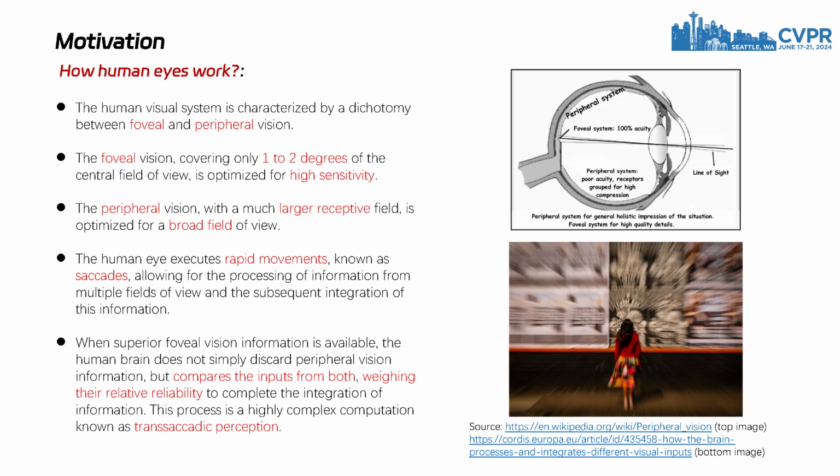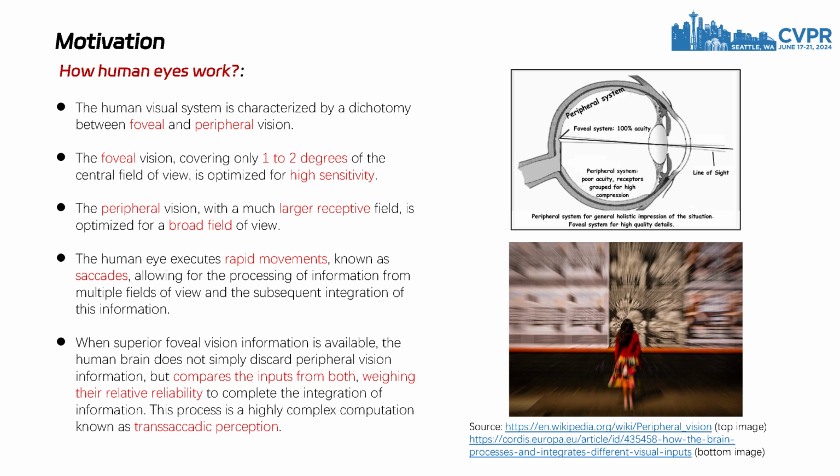This dichotomy suggests that humans primarily utilize peripheral vision for object localization and navigation, but lack precision in detail. To compensate for this, the human eye executes rapid movements, known as saccades, allowing for the processing of information from multiple fields of view and the subsequent integration of this information.